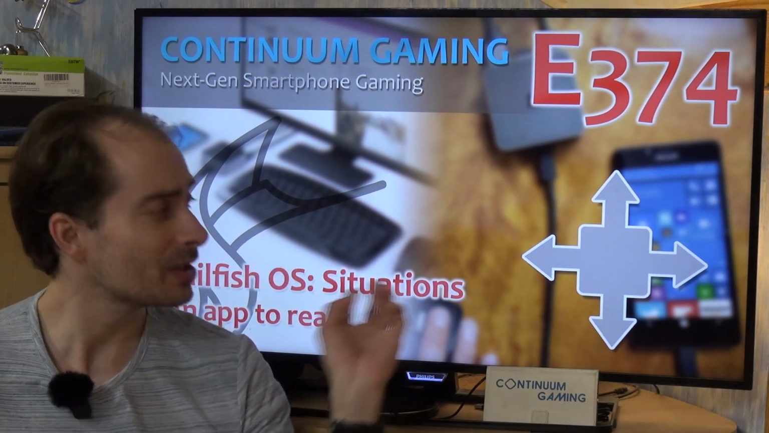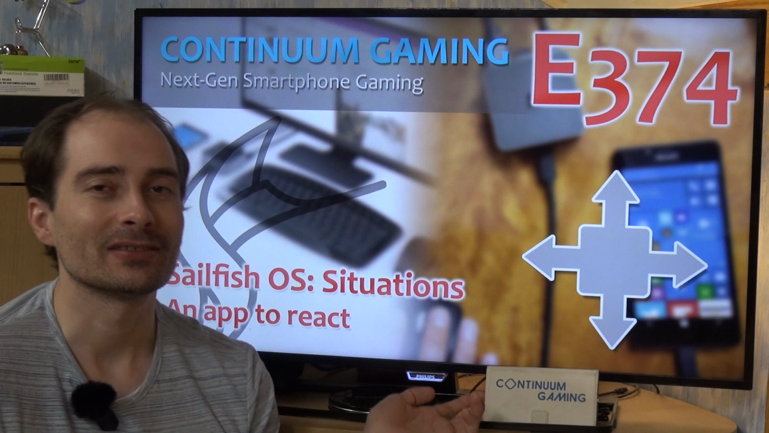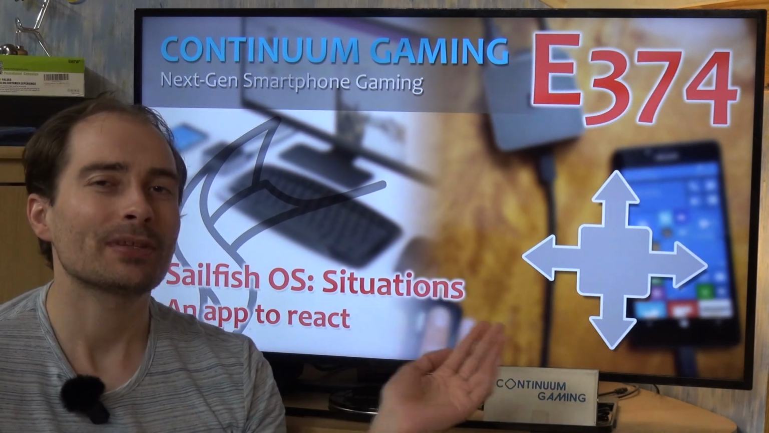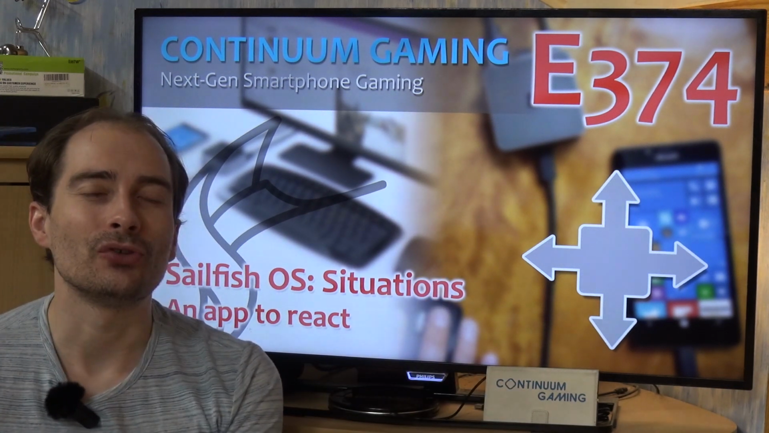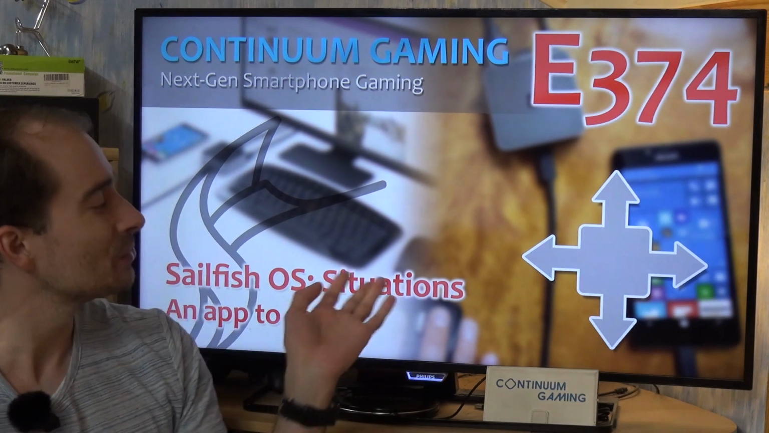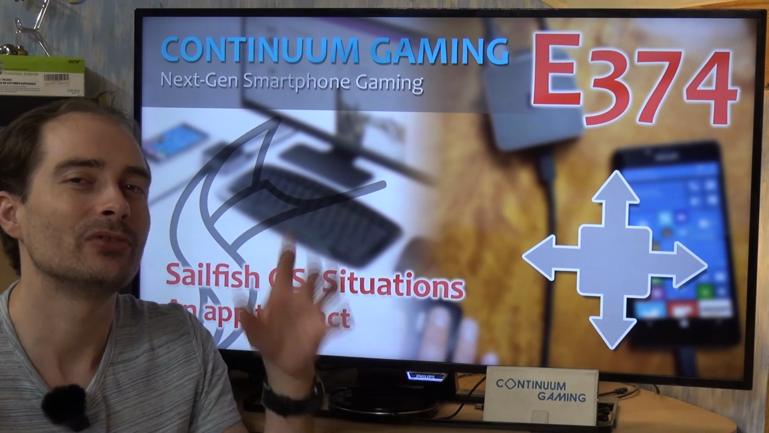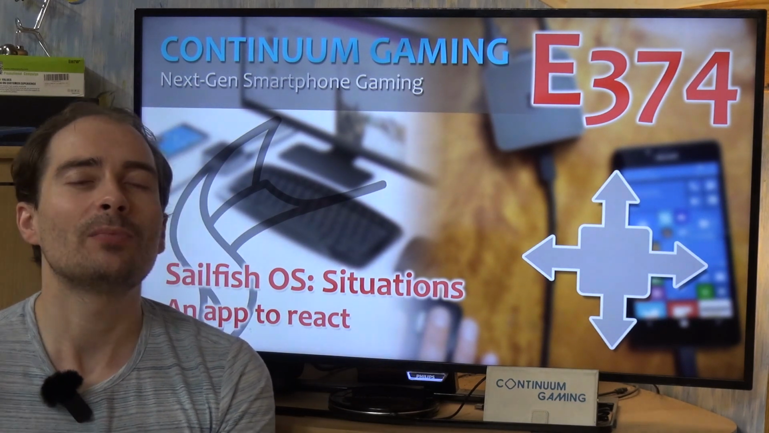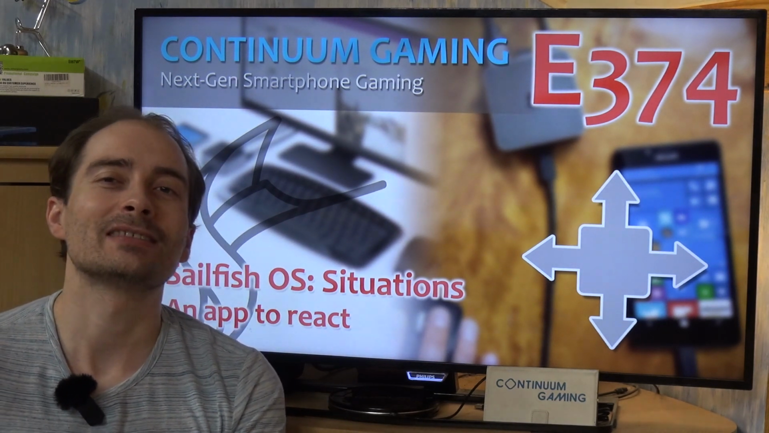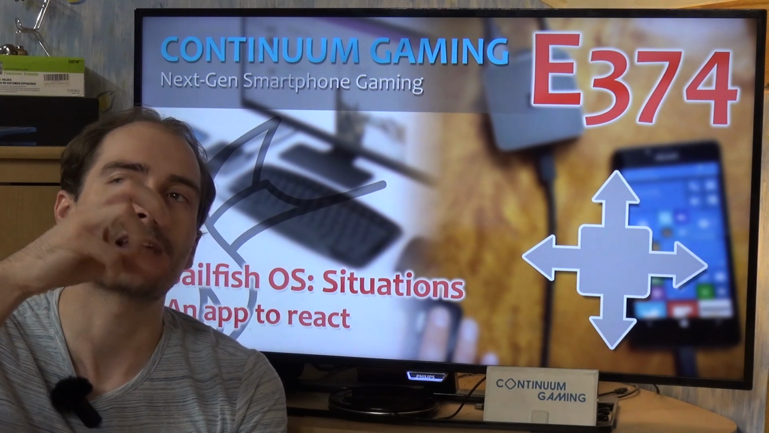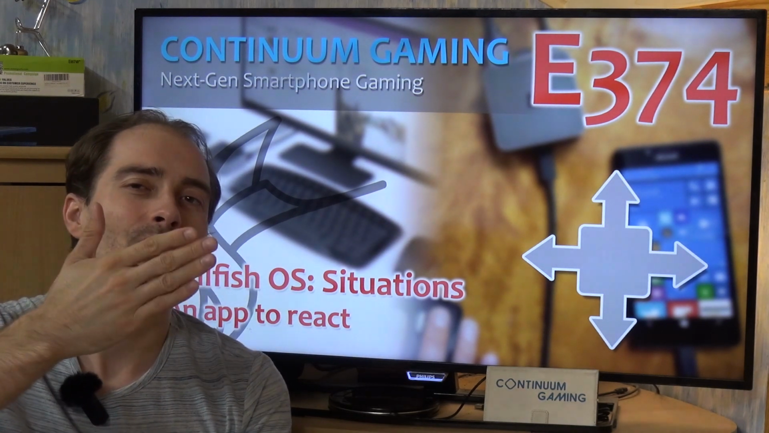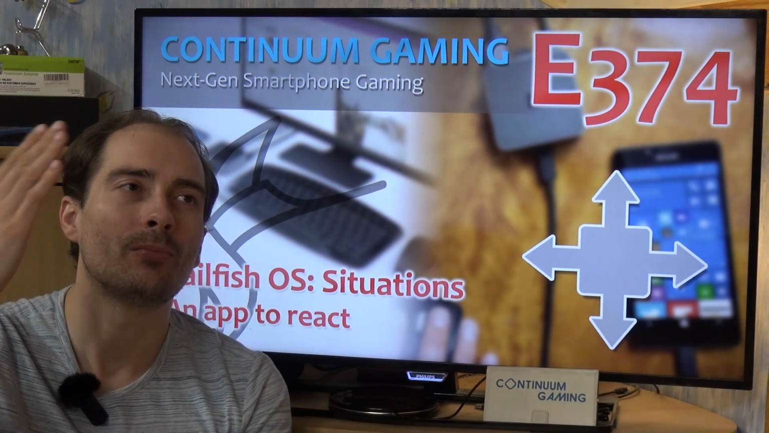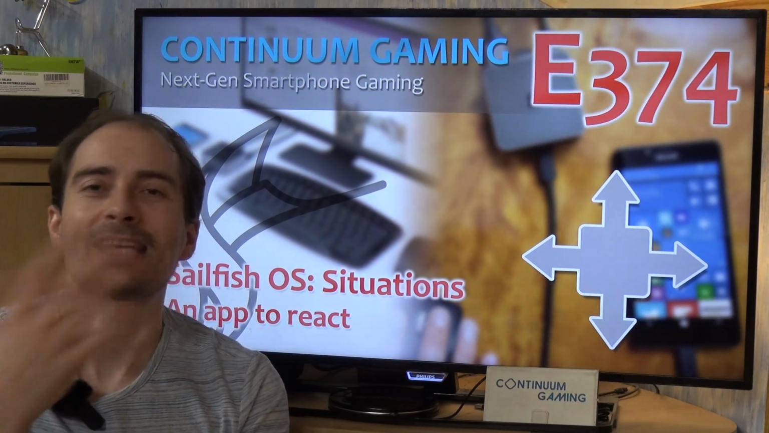Today we are going to have a look at another Sailfish OS related topic, which is going to be Situations. Situations is an app that is really helpful because it can react to different situations which are happening to your smartphone or to yourself. You can set up different kinds of rules for what should happen at a certain point or when a certain thing happens.